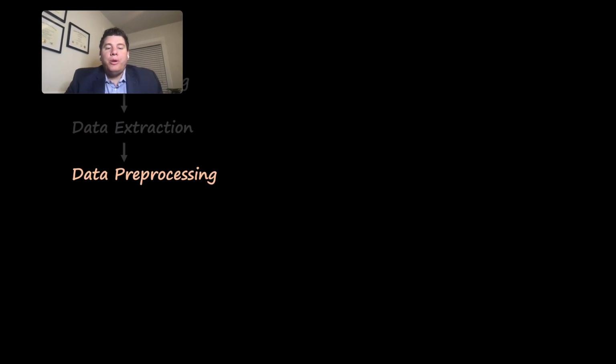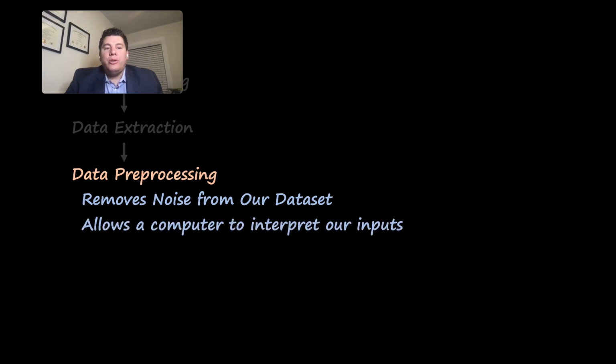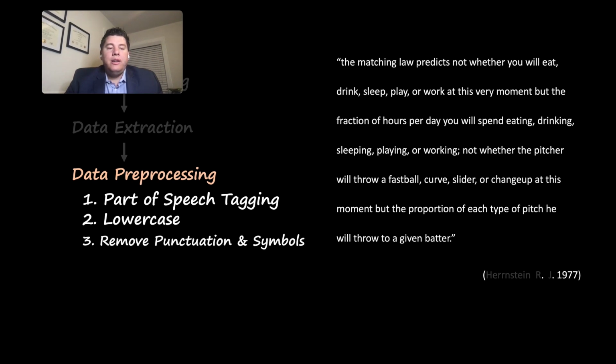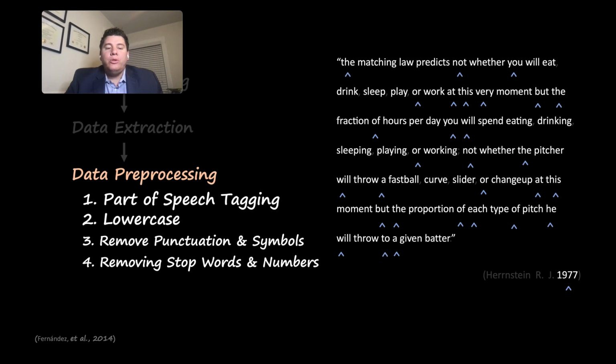Once we did this, we were able to pre-process those data, which removes noise from our data set and allows a computer to interpret our inputs. The first step of this was to identify and remove all the in-text citations. Now, the in-text citations could be a really unique and interesting analysis in the future, but for our purposes, we needed to remove them. We then lowercased all the text, and we removed punctuation and symbols from the text. Once we did this, we removed all the stop words, which really don't add much to what the speaker is trying to say, but help the computer to process that information.